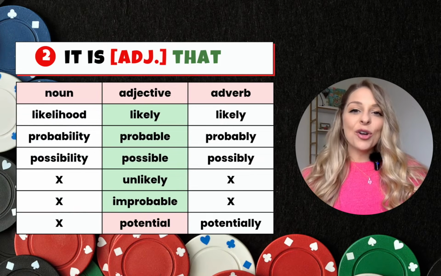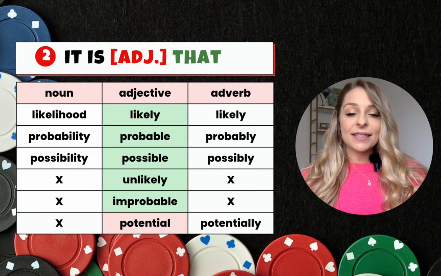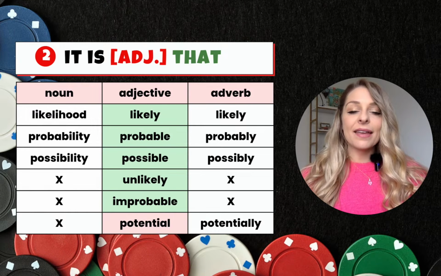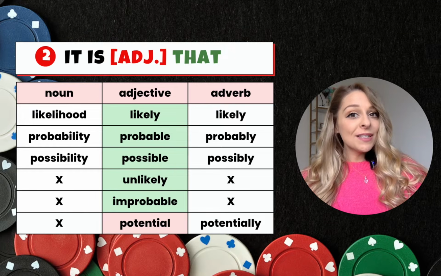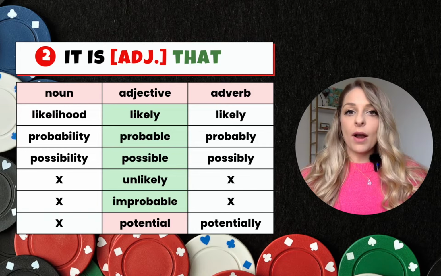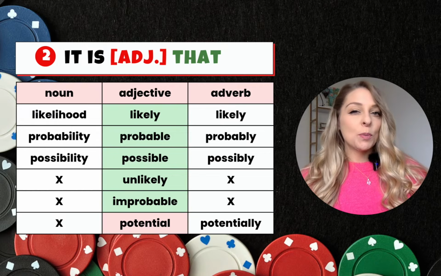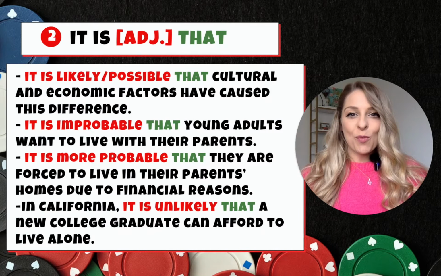And our second grammar construction is it is, and then any of these adjectives plus that. So we can say it is likely that, it is probable that, it is possible that, it is unlikely that, or it is improbable that. But just notice that the word potential is an adjective, but we do not use it with this grammar construction. We would not say it is potential that. So let's look at a few more examples.